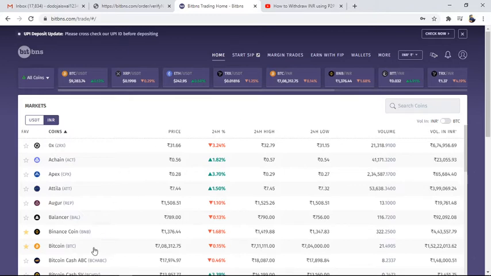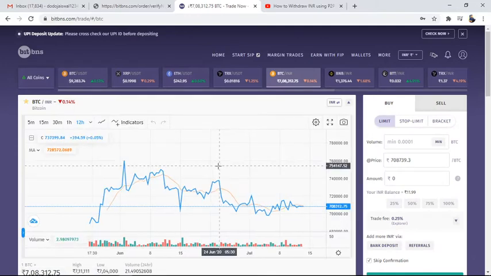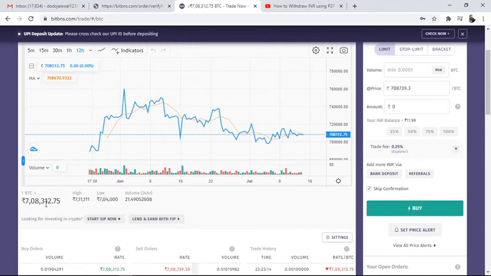Okay, so now I am going to click on my trade. Now you can see here it's actually my trade, and below you will see the rate appearing here. So you can see this rate is actually 7,812.75. Recently, this is the actual rate.